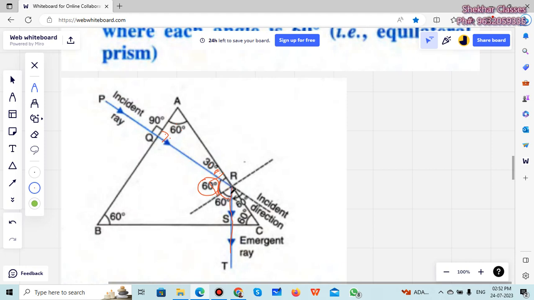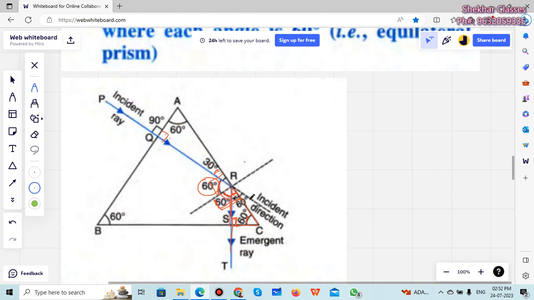Since it is 60 degrees here and this is also 60 degrees here, you can see this is 60 there, so it will be 30 degrees here. This smaller angle will be 30, 60, so this will be 90 here. Since it is making a 90 degree angle, it will come out. Is the part clear? See, this entire angle from here to here is 60, and we know this is the right angle, so normal. So 90 minus 60 will give you 30. So this smaller angle in that particular triangle will be 30. If this is 30, this is 60, it must be 90. This is coming out straight.